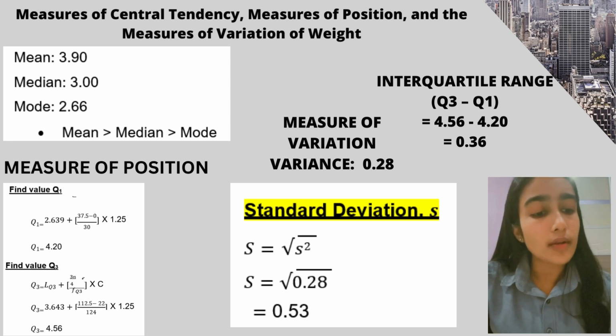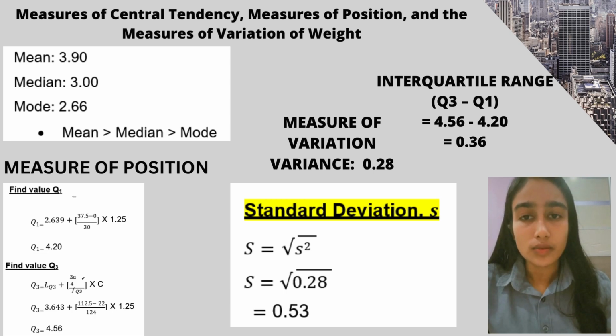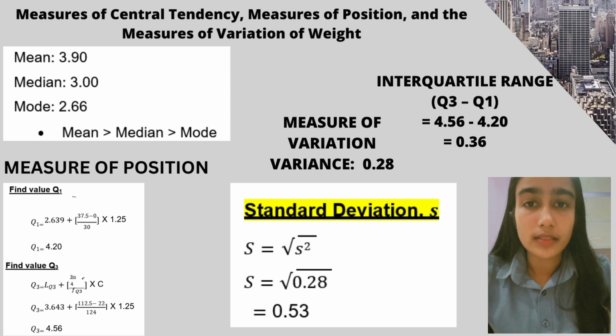Next I will explain the calculation for variance. The calculation is 1 over 149 times 2322.90 minus 2281.50. So you get the answer 0.28. And for the standard deviation, I got 0.53.